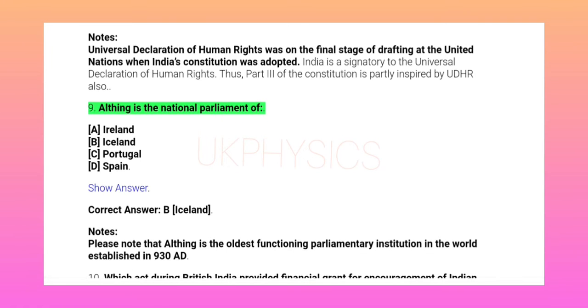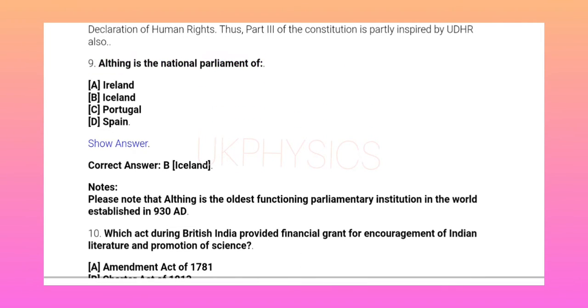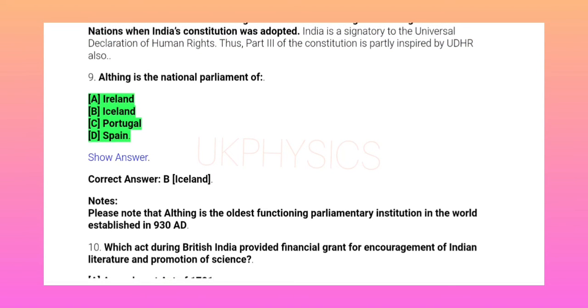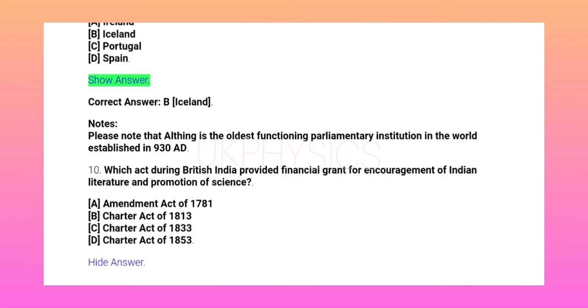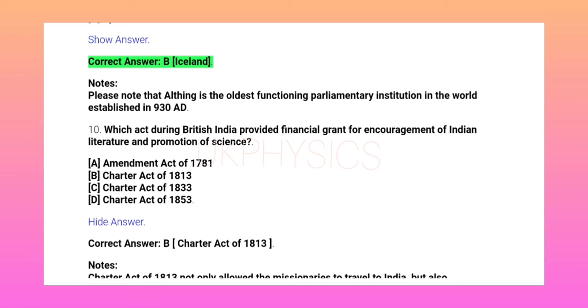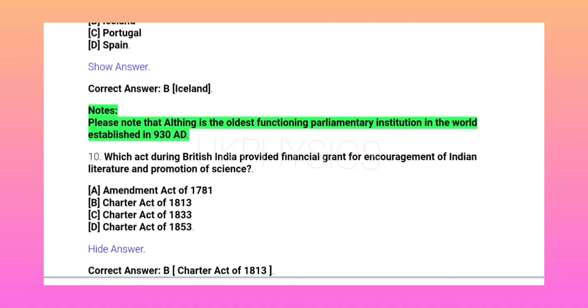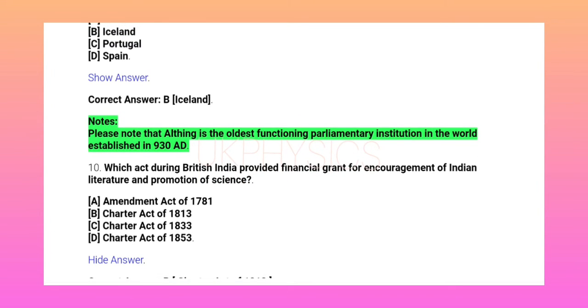9. Althing is the national parliament of A. Ireland, B. Iceland, C. Portugal, D. Spain. Show answer. Correct answer, B. Iceland. Notes: Please note that Althing is the oldest functioning parliamentary institution in the world, established in 930 AD.